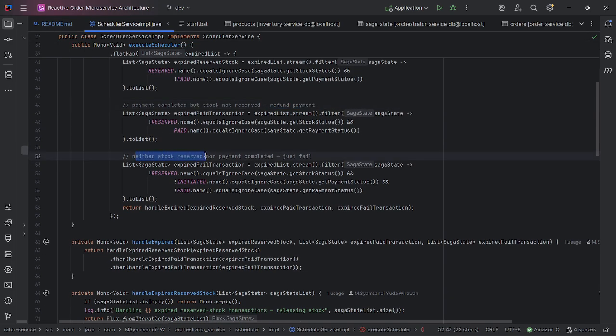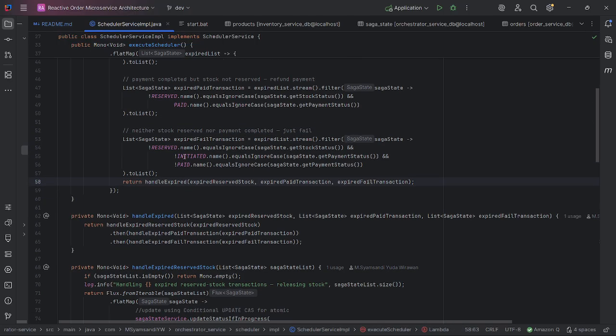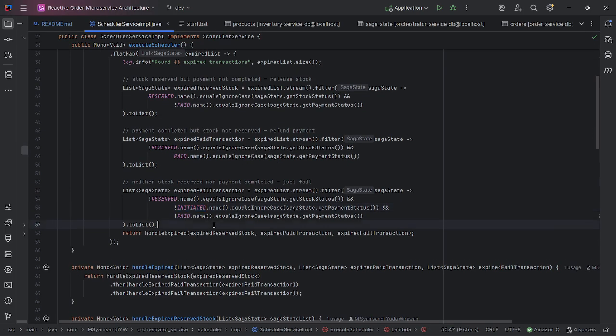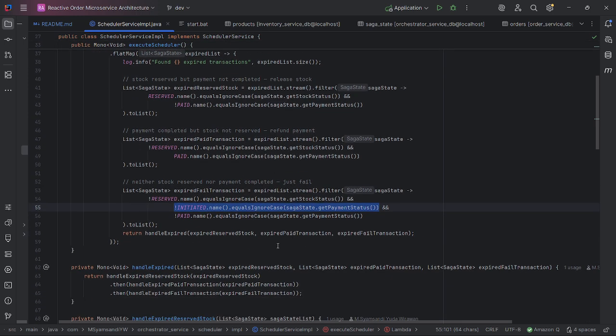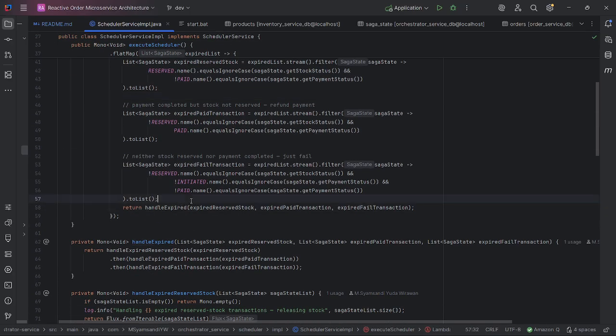And neither stock reserved nor payment complete, just fail. And I also add this not initiated because I don't want to fail the order when payment is still pending, so it's just kept for now until the next scheduler run. Okay, so it will wait for user payment.